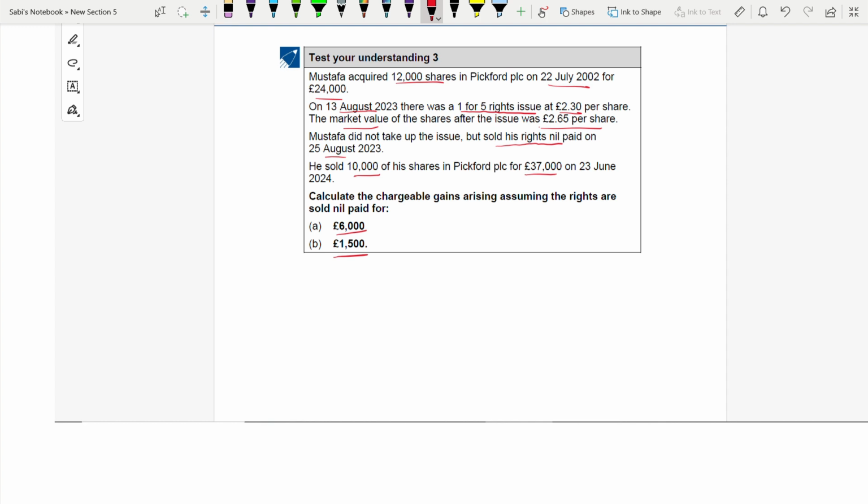So what should you do? Tell me. You have to see the condition for rights nil paid, whether the sale proceeds are more than 3,000 and greater than 5%. If you see the consideration, in the first one it is greater than 3,000. We'll see whether it is greater than 5% also or not. For that, what do you need? You need the value of shares after the rights issue. What is the value of the shares after the rights issue? 2.6 per share. And how many shares do you have?